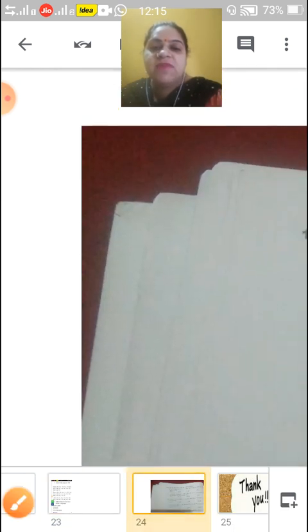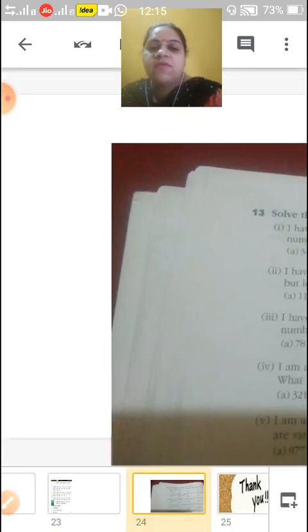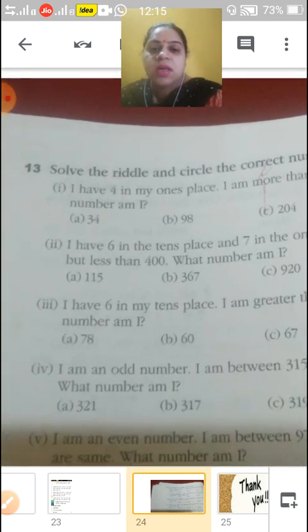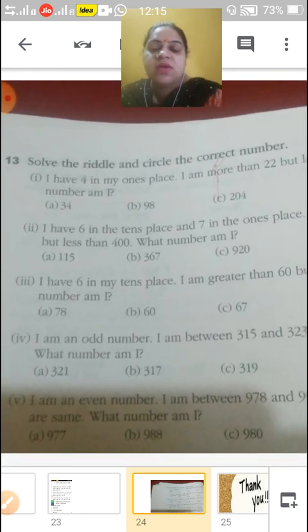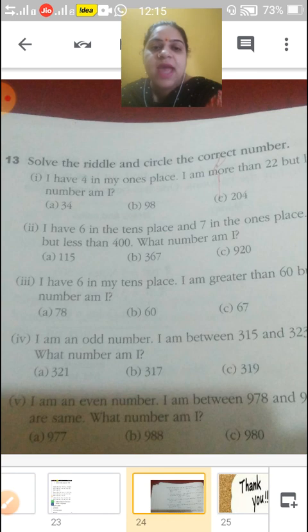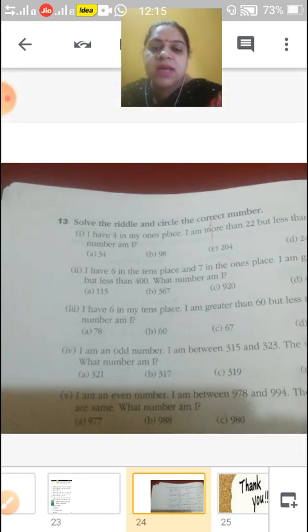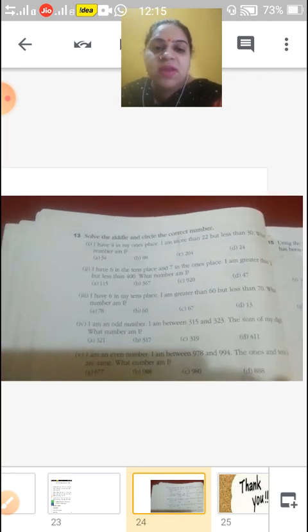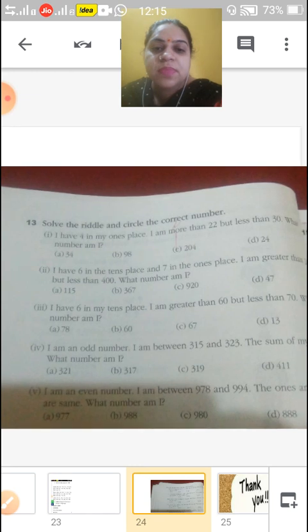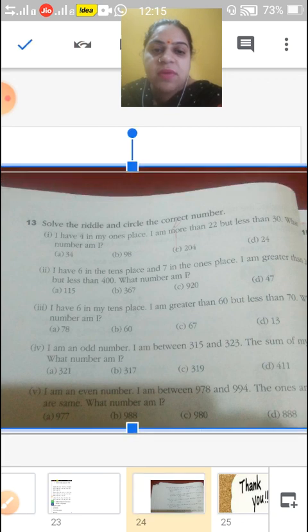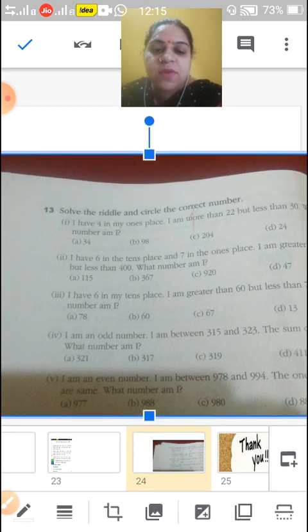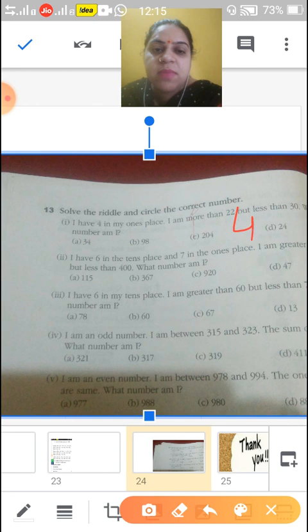Next, I have given you one worksheet. In this, you have to solve the riddle and circle the correct number. Okay children, now let's have a look. I have 4 in my ones place. Okay, he was telling 4 in my ones place.